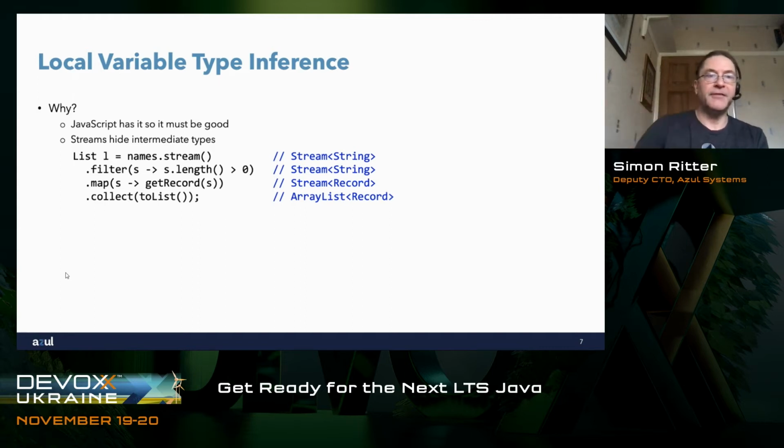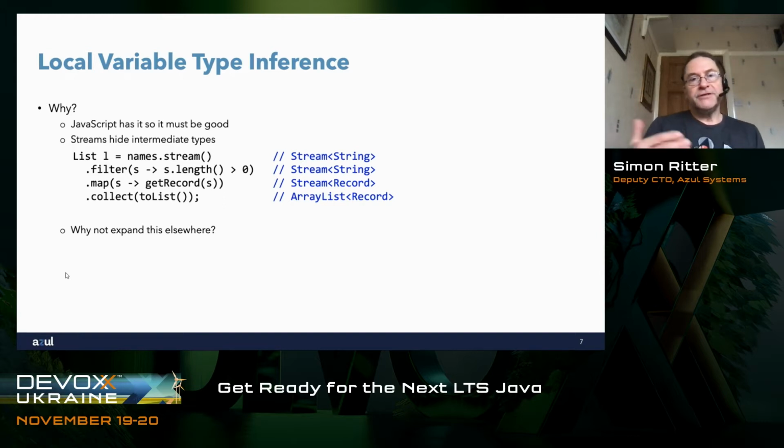And then I can collect that into a list and I get an ArrayList of record. The important thing is that we can see exactly what's going on in this code, but we don't need to understand what the types are specifically. We just know that we're going to get a list back, passing in names, but we don't really care about what's happening intermediately. It's just the process that we're interested in, not necessarily the types.